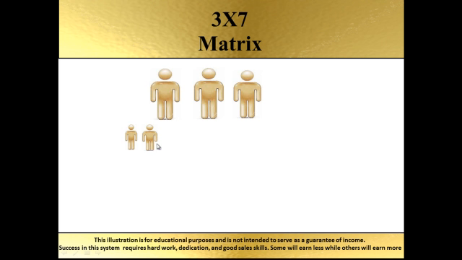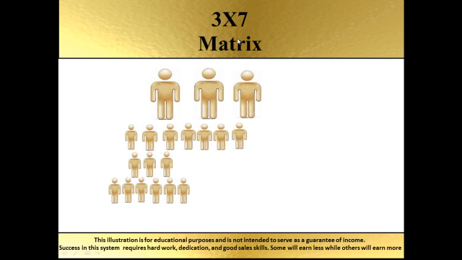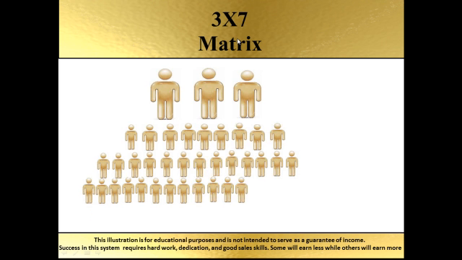Well, you know what's going to happen is that person, they're going to start their own matrix and people will fill into their group quickly. So what could happen is that your group could look something like this, where you have a big clump of people in one area. But then what happens is that if you're referring people or the people above you are referring people, then the software automatically places them from left to right. And that's how it is that your personal matrix gets filled up.